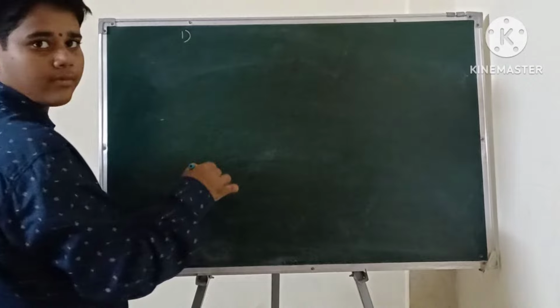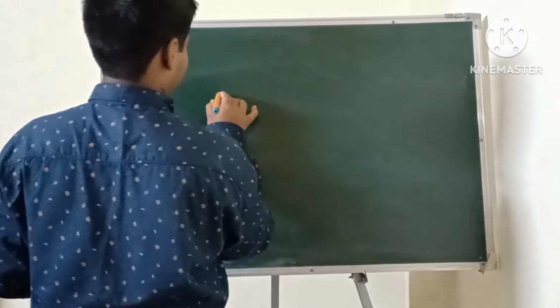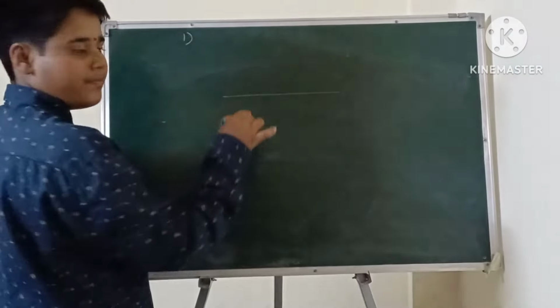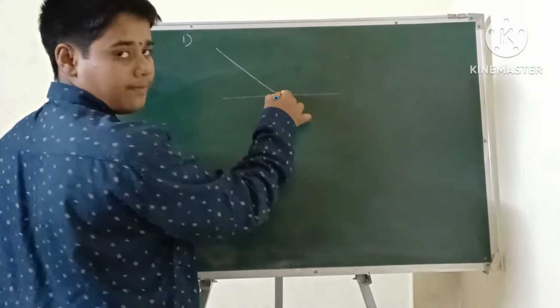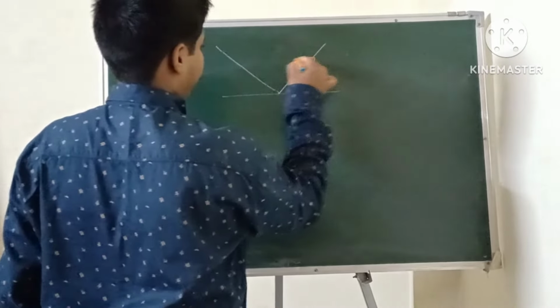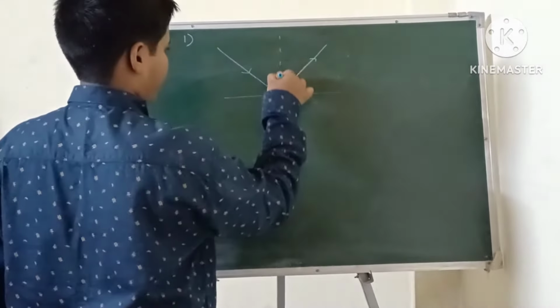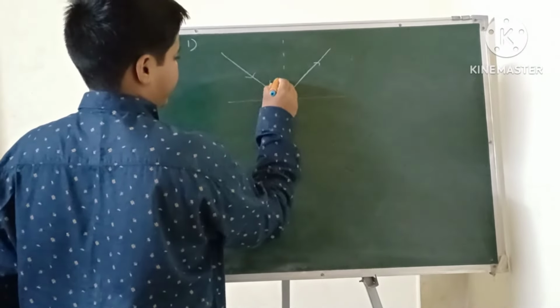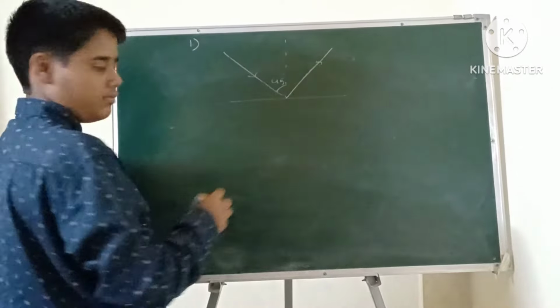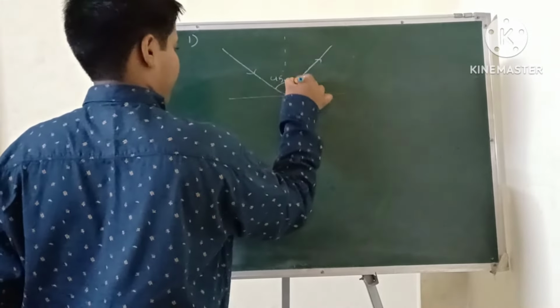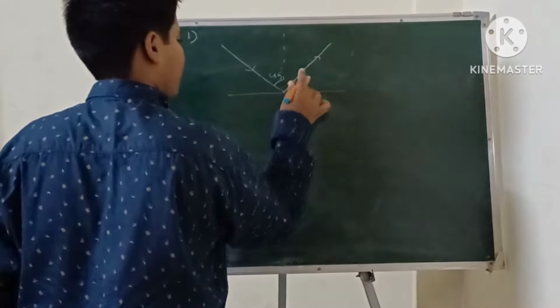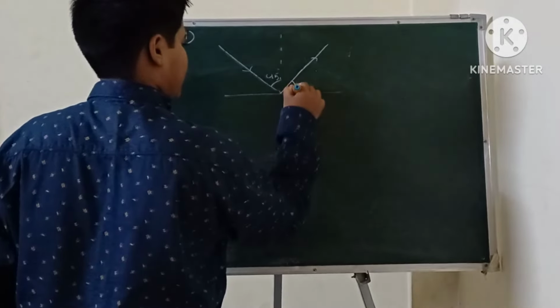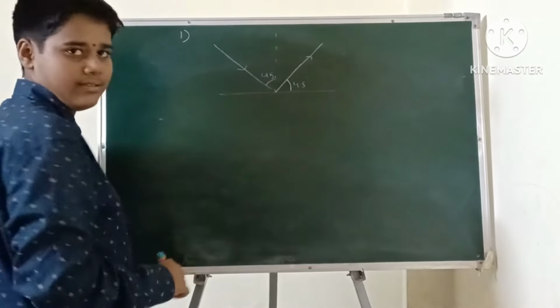In this first sum, for example, I am taking this is a plane, this is the incident ray, this is the reflecting ray, and this is the normal. This is 45 degrees, and this is 45 degrees.